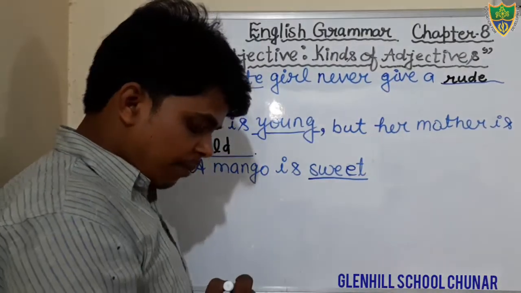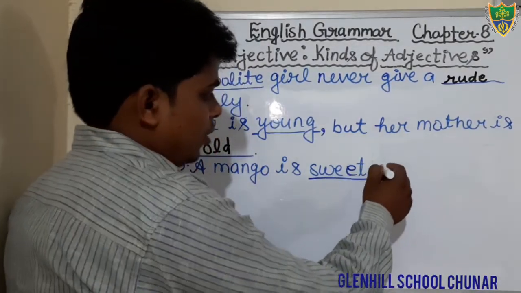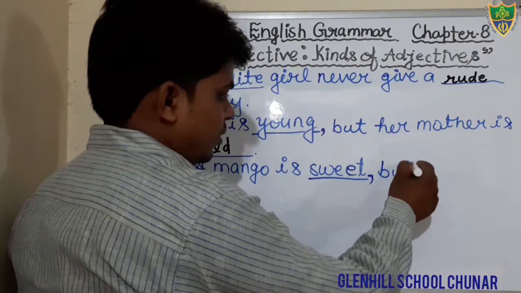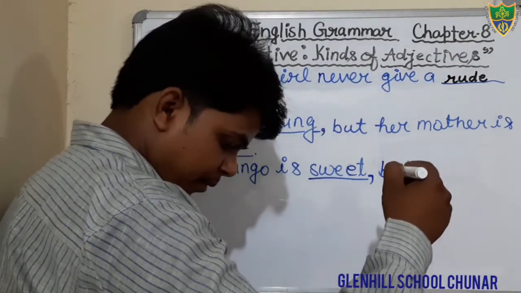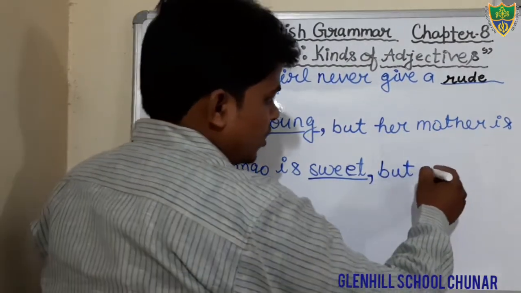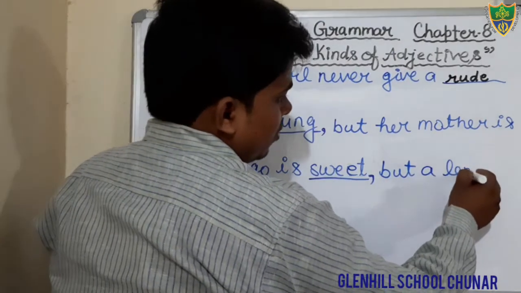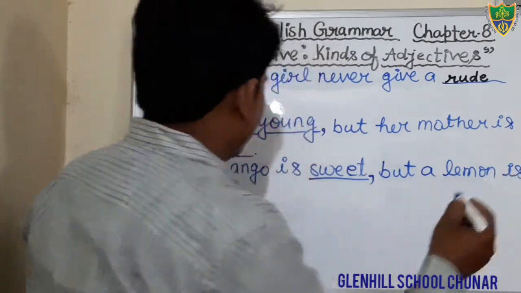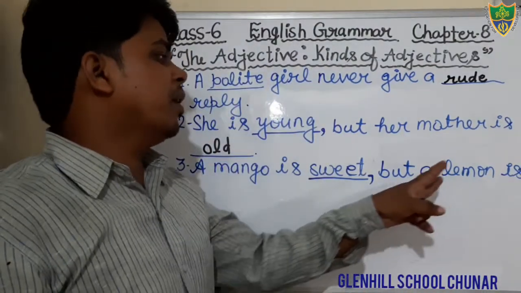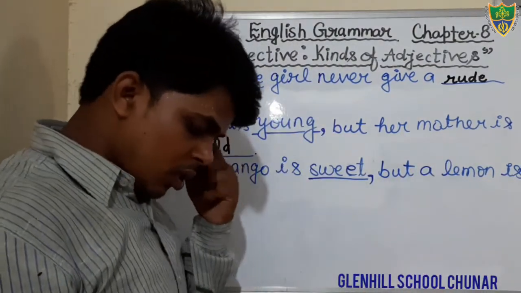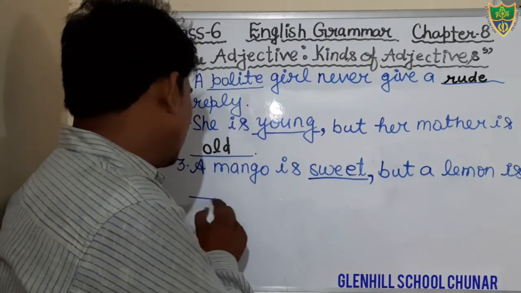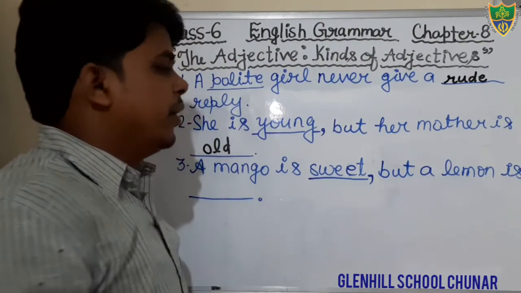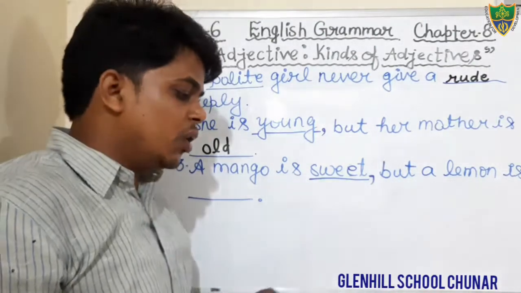But a lemon is. Just see. A mango is sweet, but a lemon is what? You have to fill here the opposite of the word sweet.